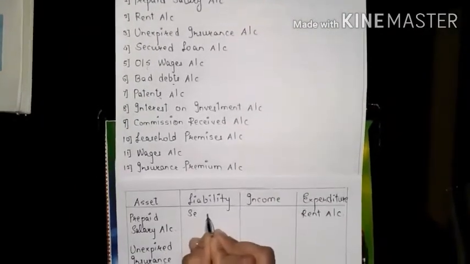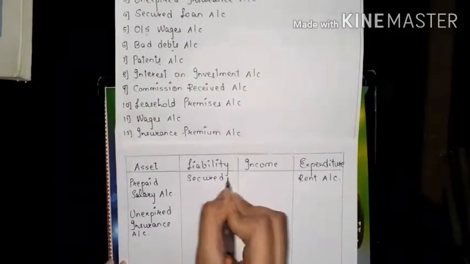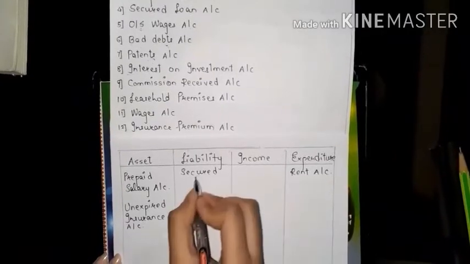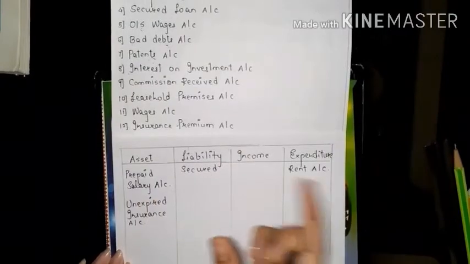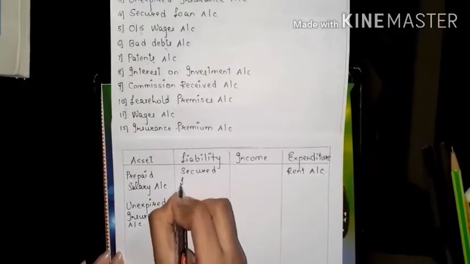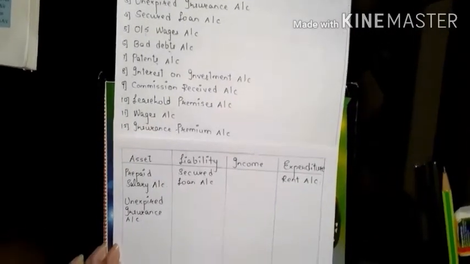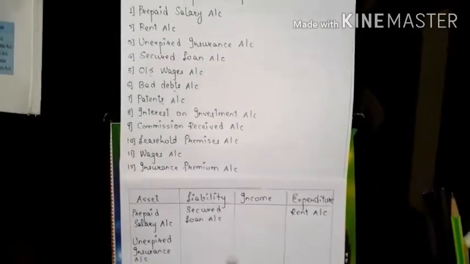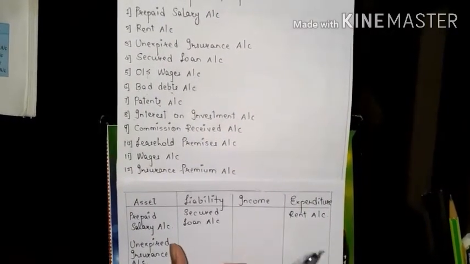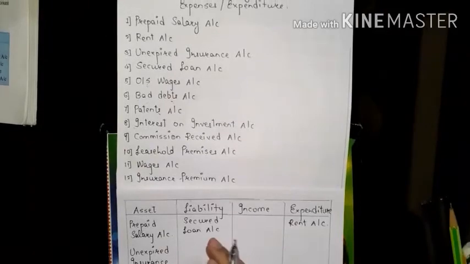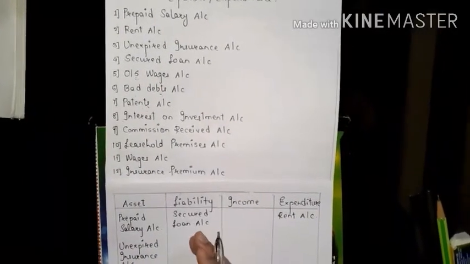Neither will it be our loss nor our income, because we are using the loan in the form of money for our particular purposes, and we are paying back the loan along with interest. Liability refers to the amount we are paying back to the person from whom we have borrowed money.